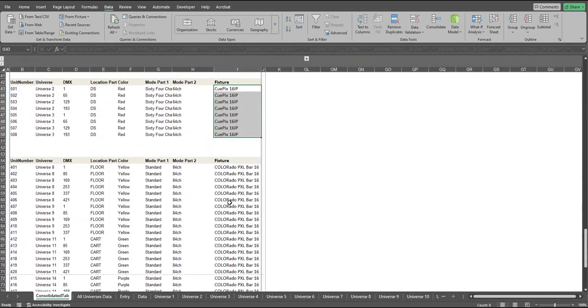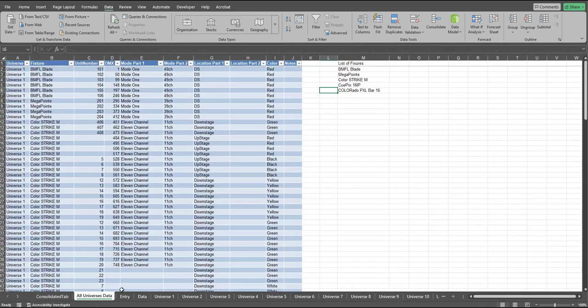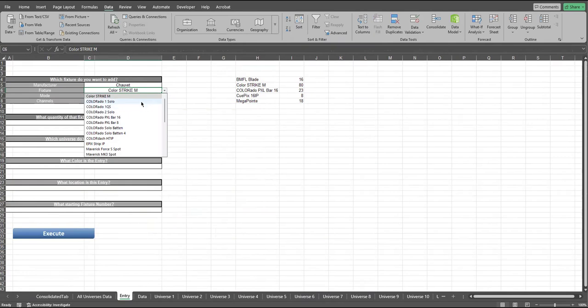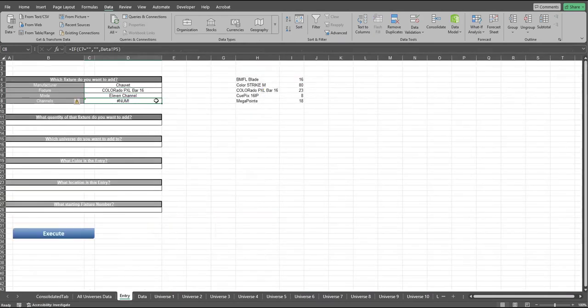Let's test it with color Rado PXL. Let's take this one. Color Rado PXL bar 16, I guess. Is it bar 16? Yes, it is bar 16. So I'll add, I don't know, what is this? Event channel, maybe a standard channel. Okay, so something is there. I don't know how it is going to affect it, but let me try quickly, just a demo.